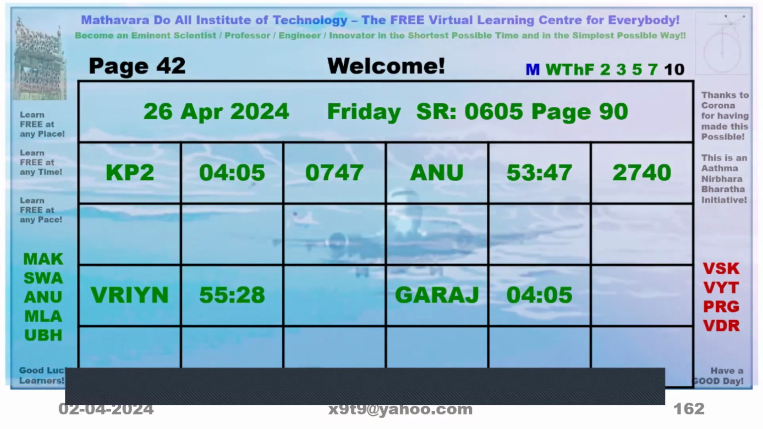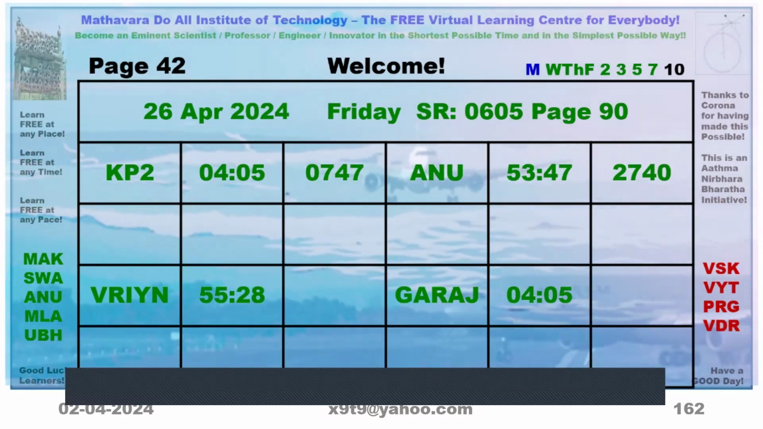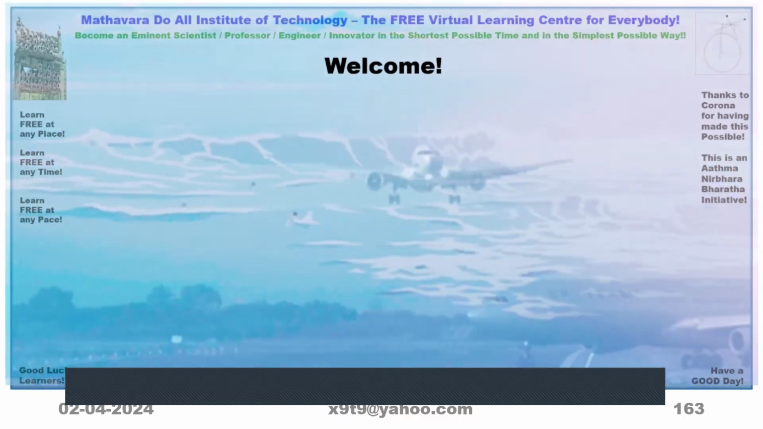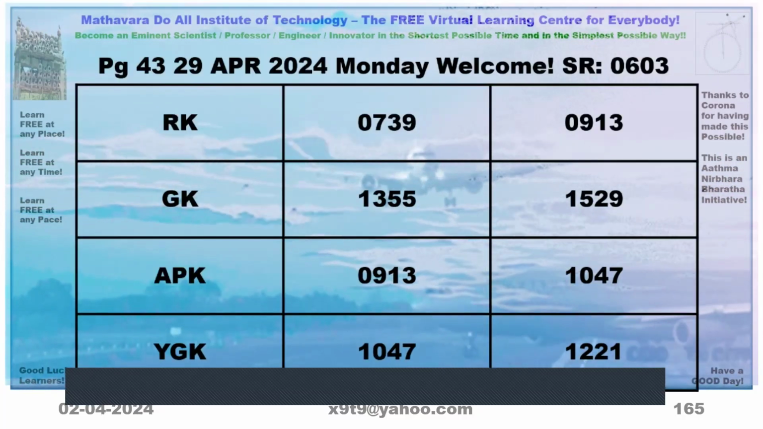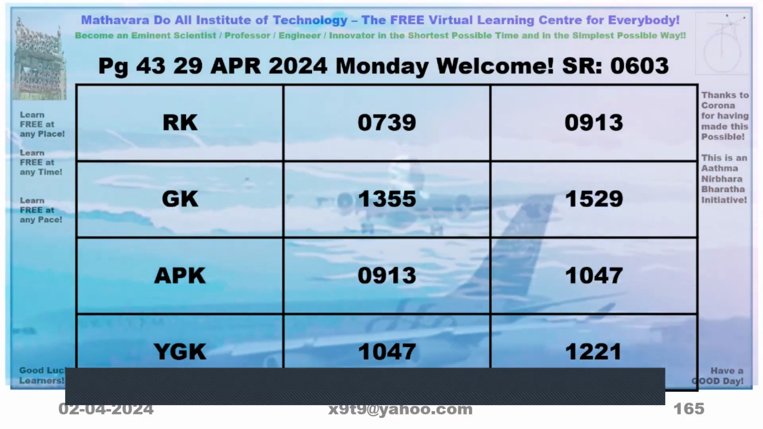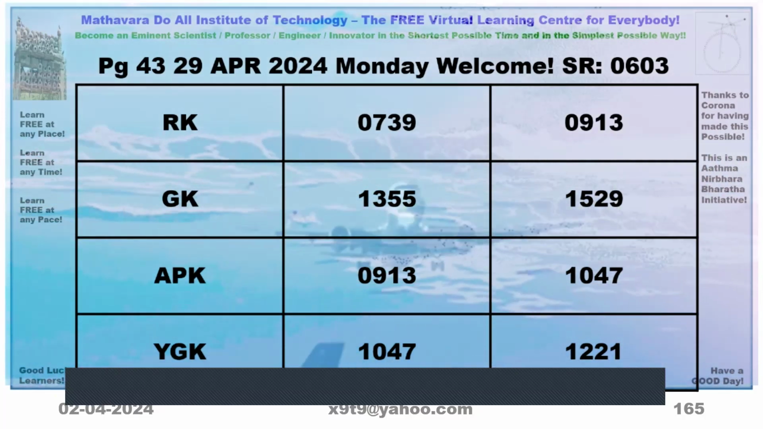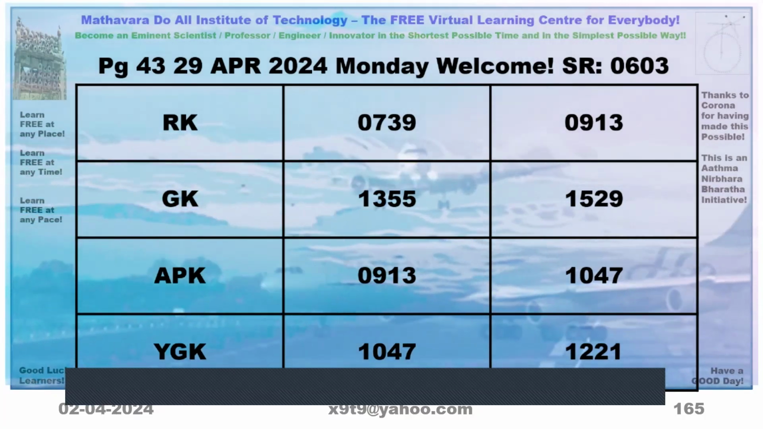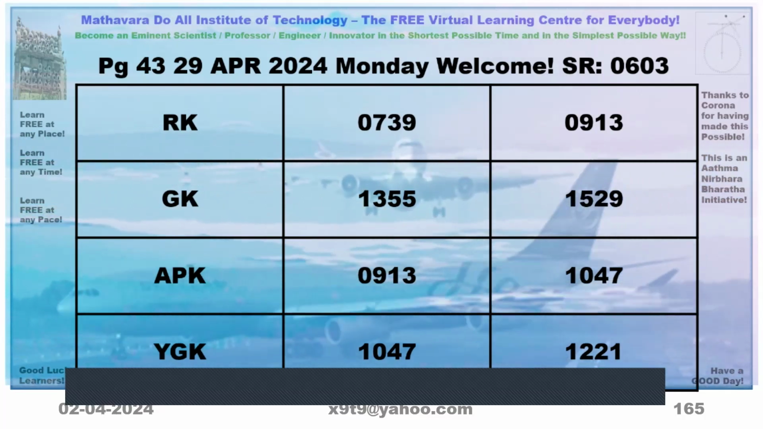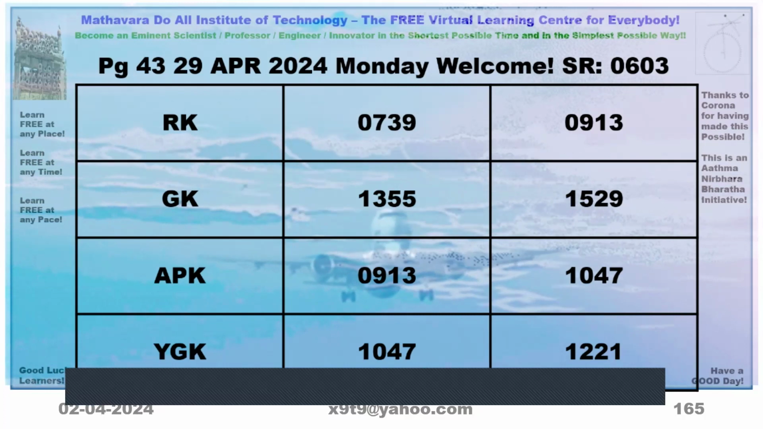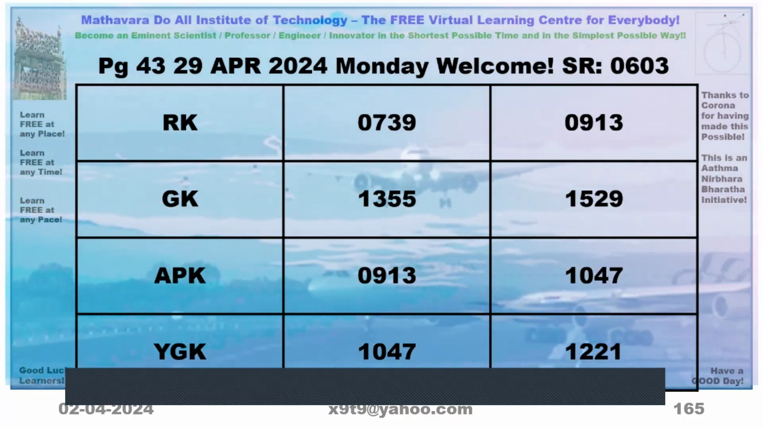On 26th April, what time is auspicious? That is what we are going to find out. Now, you come to page 43. 43 at the bottom. Look for the 29th April, is it? 26th. 26th. Okay, this is another example.